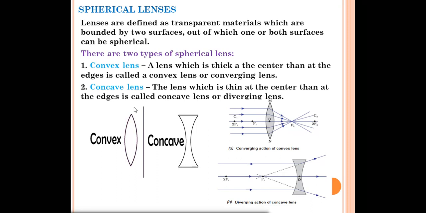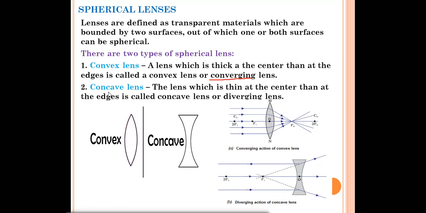Thick at the center, then thin at the edges, is called a convex lens or converging lens. A convex lens is also called a converging lens. Why is it called a converging lens? Because when rays of light pass through the convex lens, all the light will meet at a point. At the focus they are meeting, so all the rays of light are converging, meeting at a point. So that's why it is called a converging lens. So you should remember, convex lenses are also called converging lenses. They are thick at the center and thin at the edges.